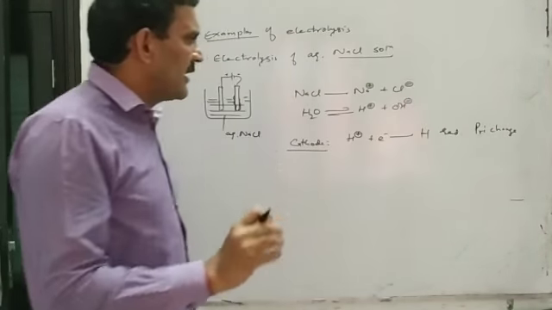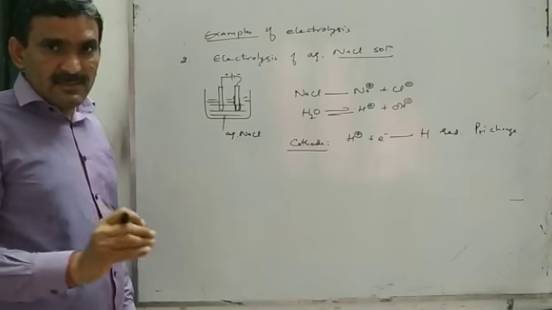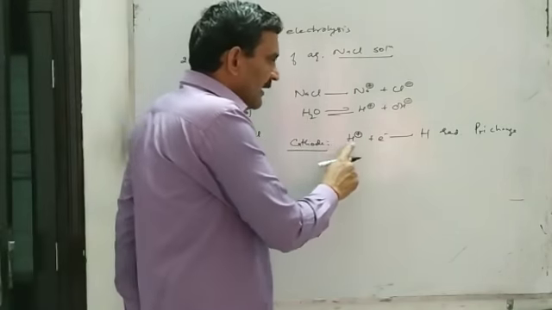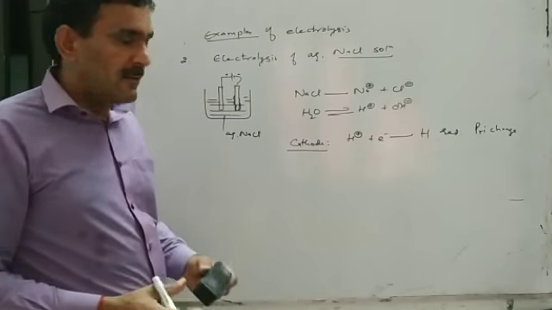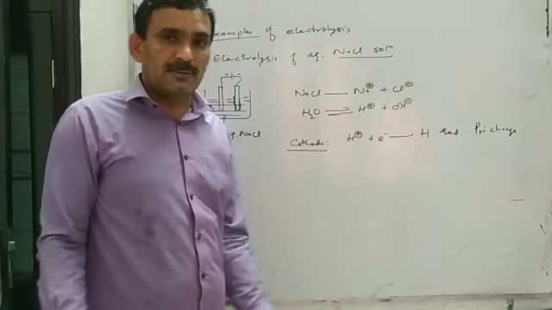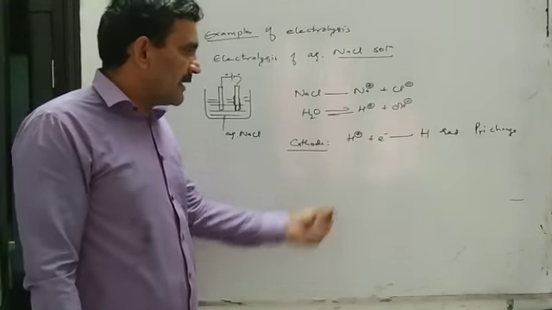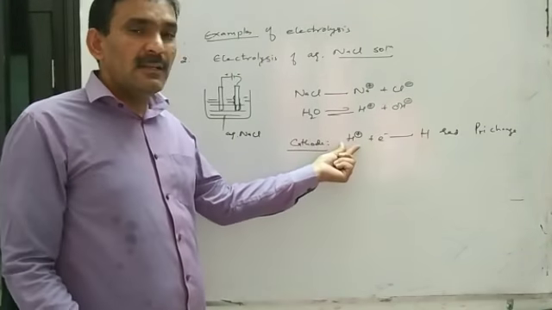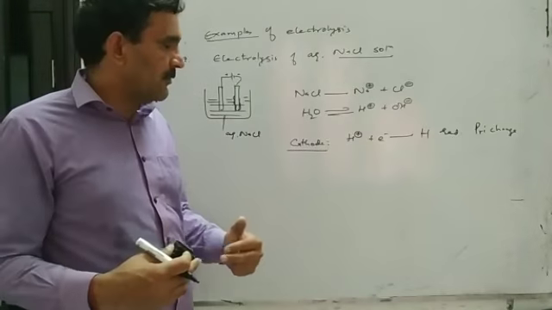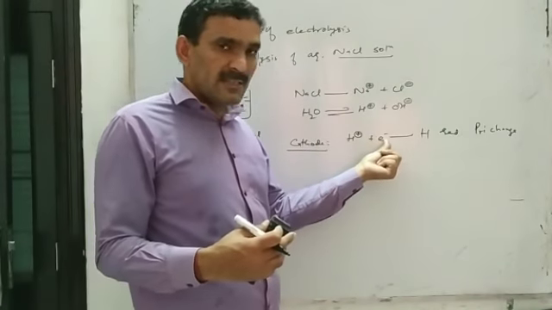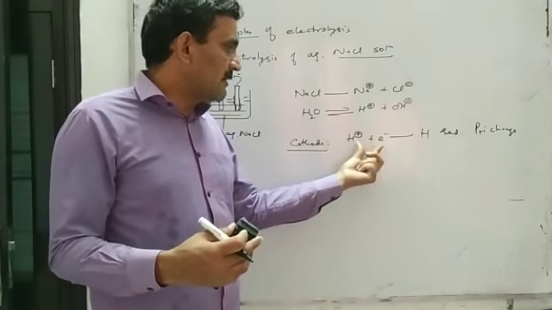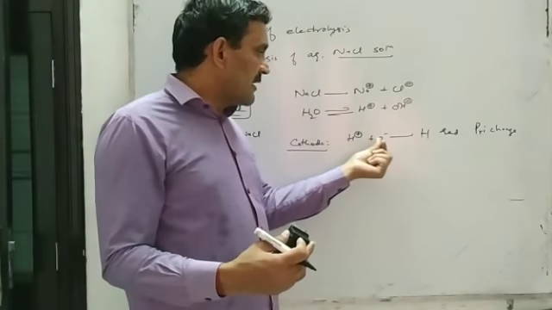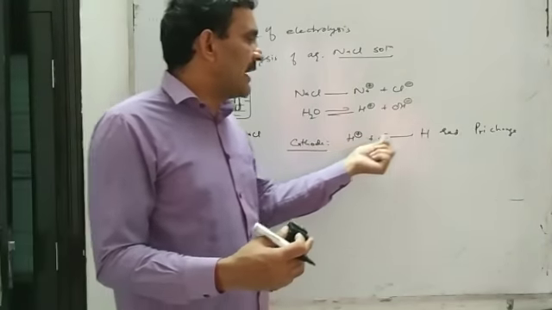It means if there are more than one kind of cations in the electrolyte, then that cation is discharged first that has more tendency to take electron, that has higher reduction potential. Reduction potential means the tendency to take electron. H positive ion has a higher reduction potential, so it is more easily discharged. So I will say the discharging potential for hydrogen ion is less.